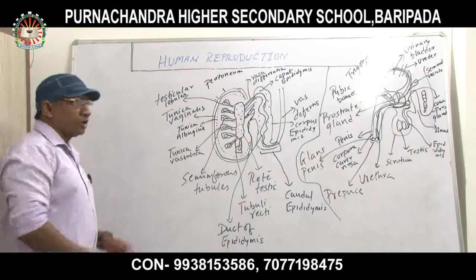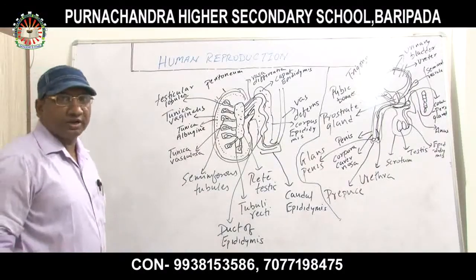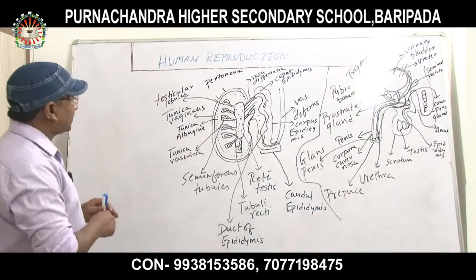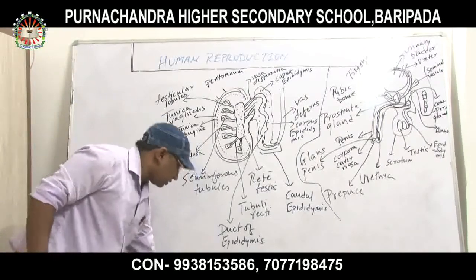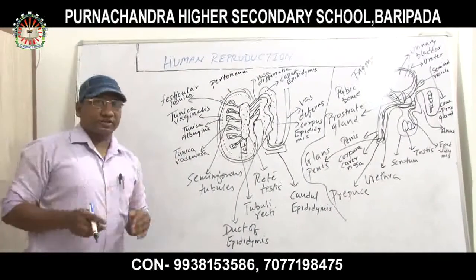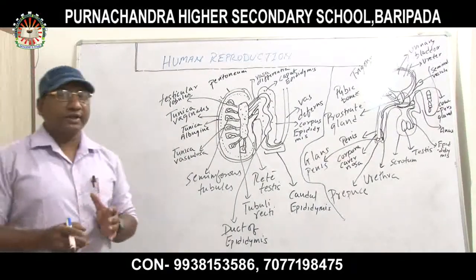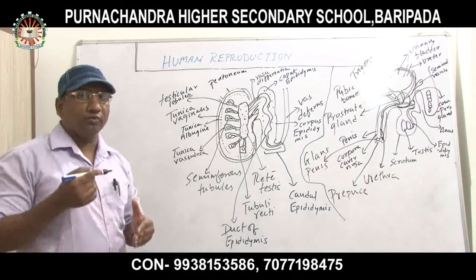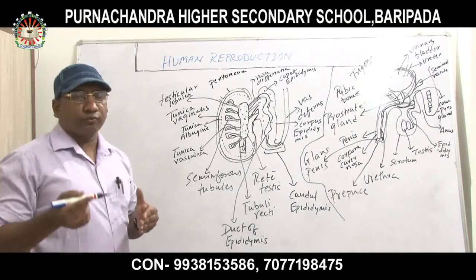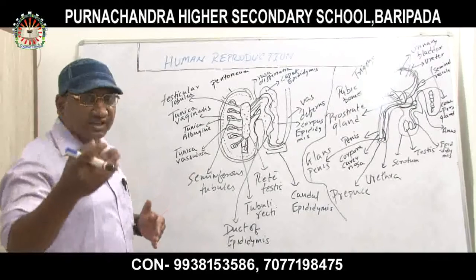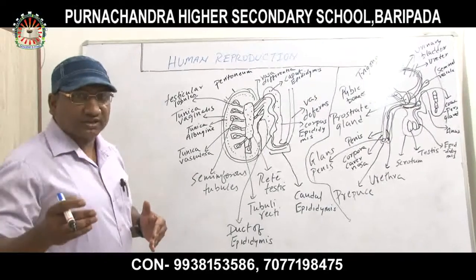So today I am going to start a new chapter called Human Reproduction, which falls under the subject of zoology. First, what is called reproduction? It is the ability of an organism to produce their young ones or offspring for the continuation of their species generation after generation.